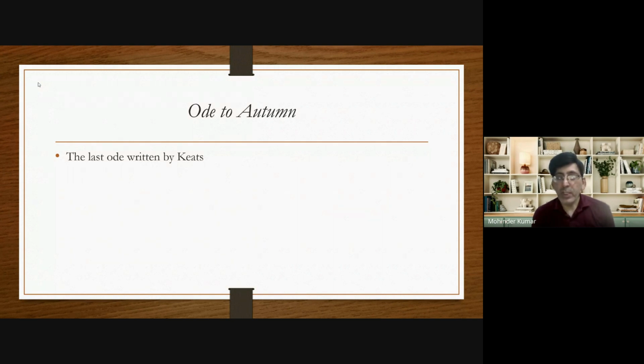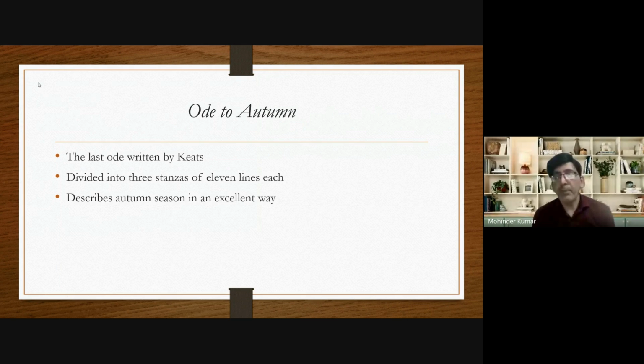Now, this is the last ode written by John Keats. You know that he has written six odes: Ode to a Nightingale, Ode on a Grecian Urn, Ode to Autumn, Ode on Melancholy, Ode to Indolence, and Ode to Psyche. Ode to Autumn is the last ode written by John Keats. This ode is divided into three stanzas, and each stanza contains 11 lines. So overall, in this poem, there are 33 lines.